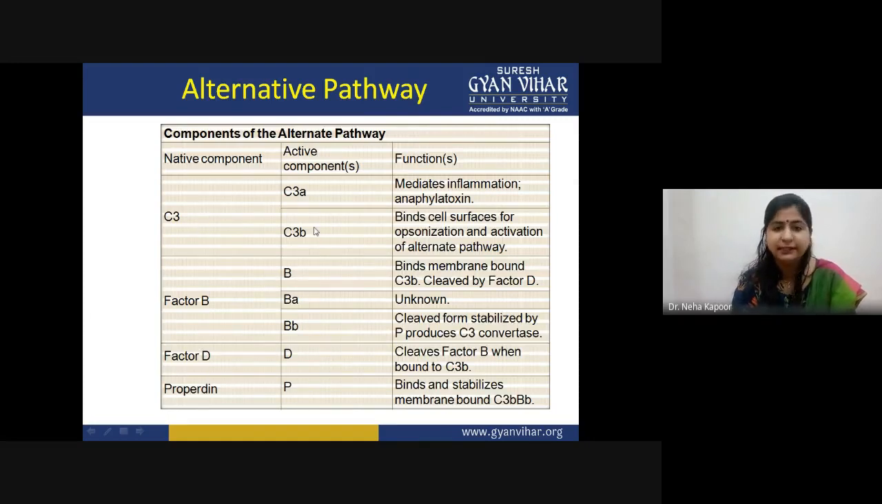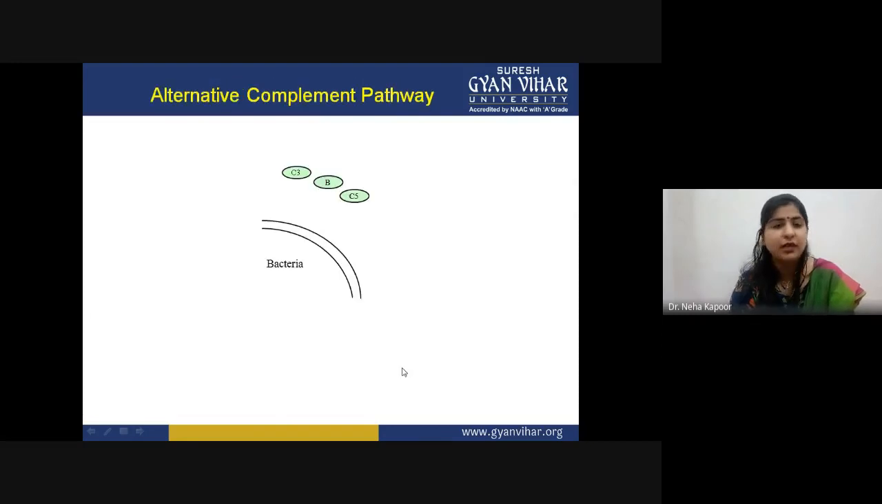So these are the respective functions of different kinds of proteins that are involved in the alternative pathway. What are their active components? What are their functions? For example, C3, how it mediates inflammation, how it binds to the cell surface so as to promote opsonization. Factor B, it will bind to the membrane bound C3b, and then factor D, how it is involved in the formation of C5 convertase, and a protein known as properdin that is providing stability to the C3 convertase. So this is the complete overall summary of this alternative complement pathway.